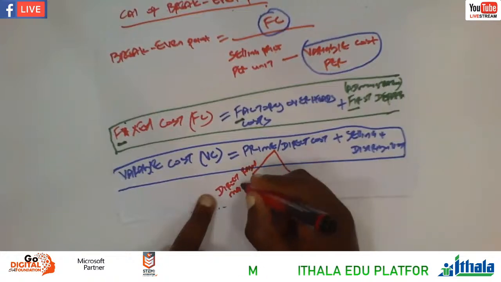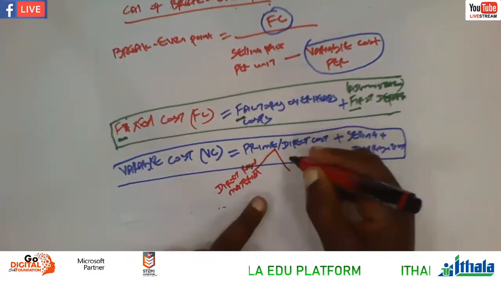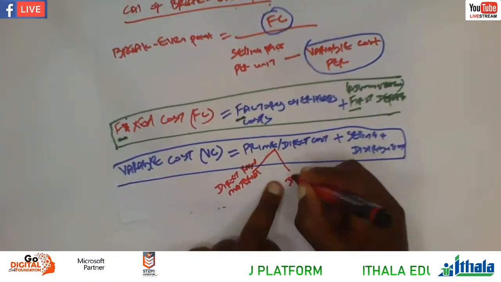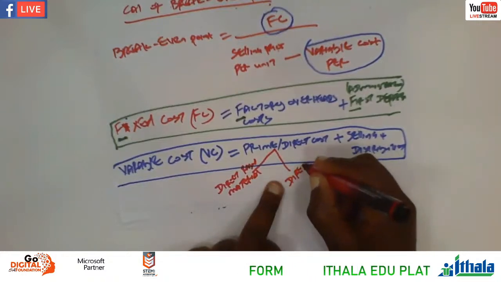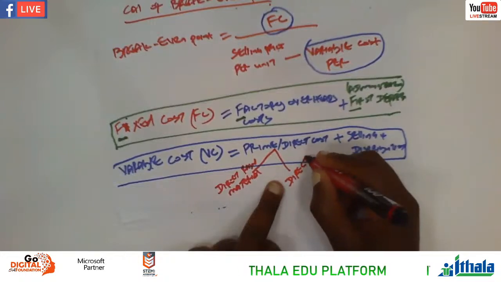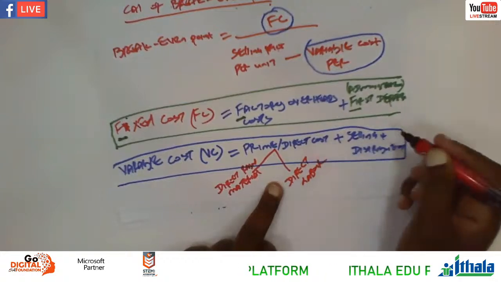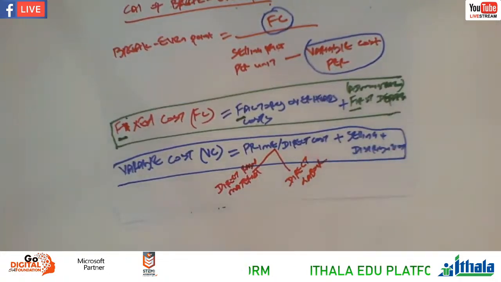Direct raw material, right? As well as direct labor. Everything is direct. That's why it's a direct cost. Direct labor, right? So you add it with selling and distribution, right? That's what we must do.